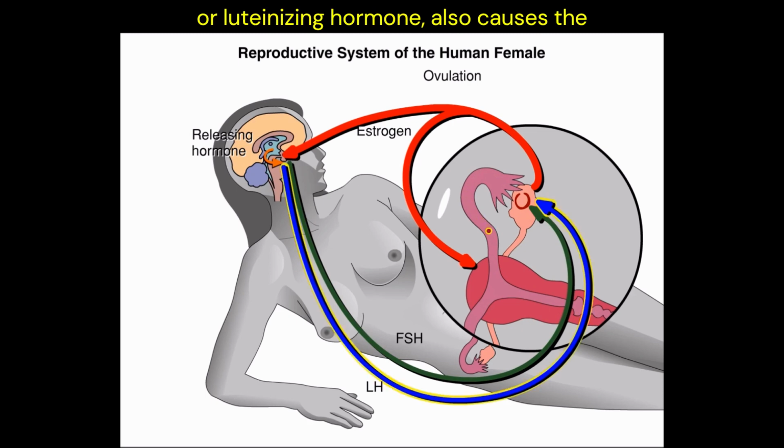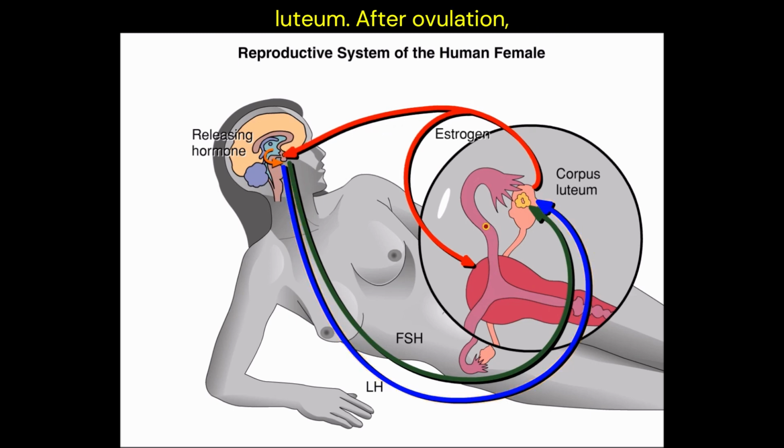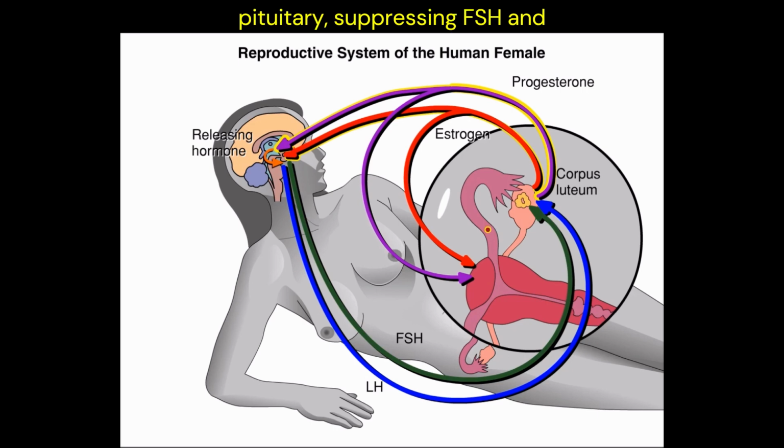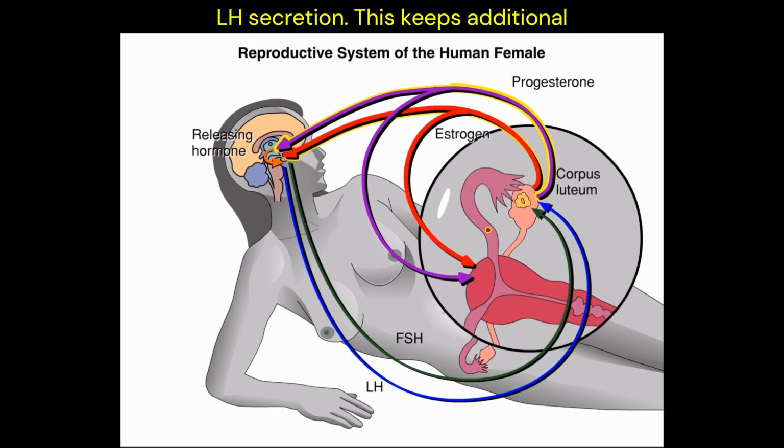LH, or luteinizing hormone, also causes the ruptured follicle to develop into a glandular structure called the corpus luteum. After ovulation, the corpus luteum continues to secrete estrogen and increasing amounts of a second female hormone called progesterone. Both hormones contribute to further thickening of the uterine lining in preparation for possible pregnancy. Estrogen and progesterone also exert negative feedback on the hypothalamus and pituitary, suppressing FSH and LH secretion. This keeps additional follicles from developing after ovulation.